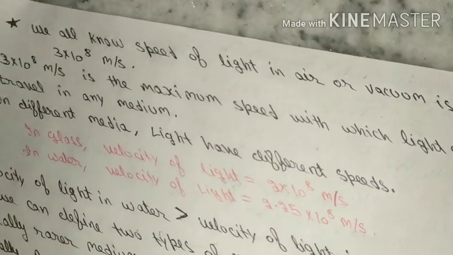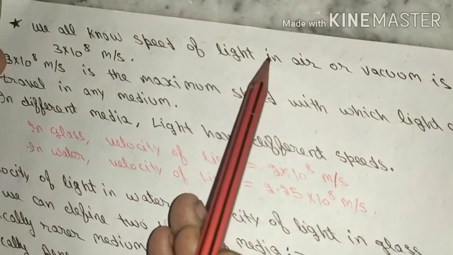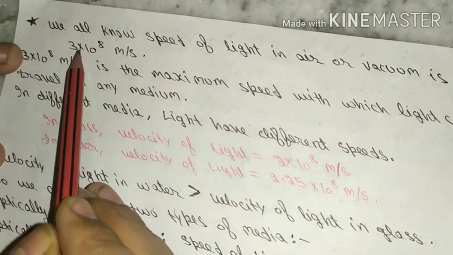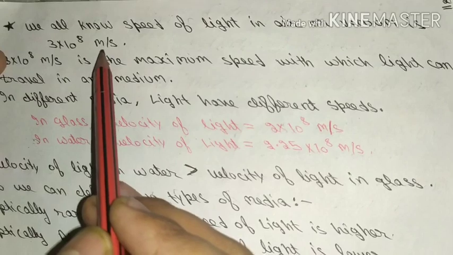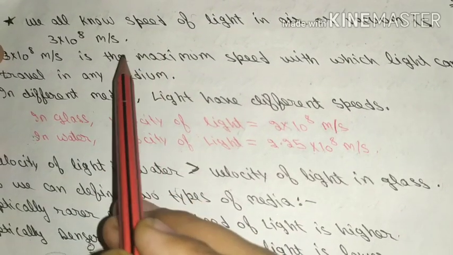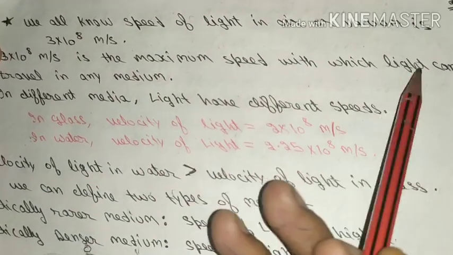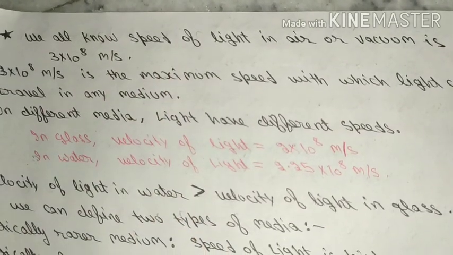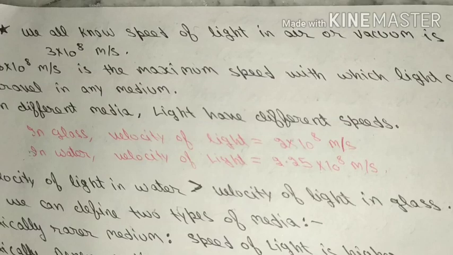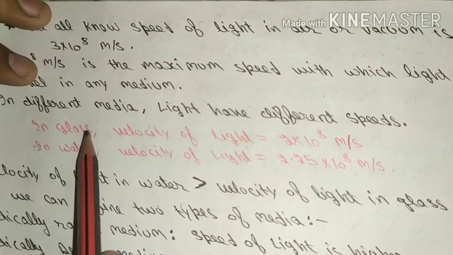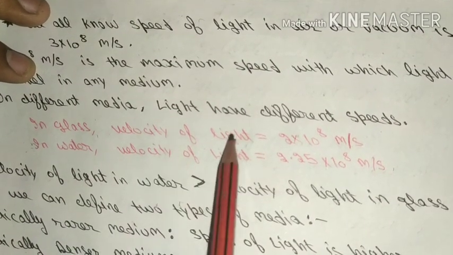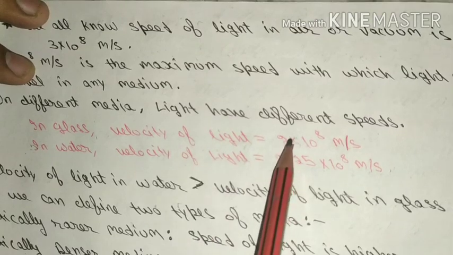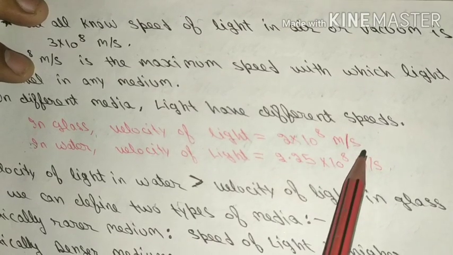We all know the speed of light in vacuum is 3 into 10 to power 8 meter per second, and this is the maximum speed with which light can travel in any medium. But now we have seen that light also travels through glass, so we have to know what is the speed of light in glass. So velocity of light in glass is 2 into 10 to power 8 meter per second.